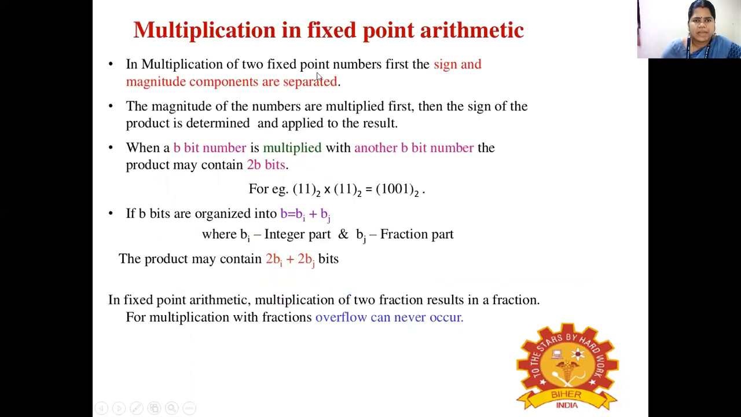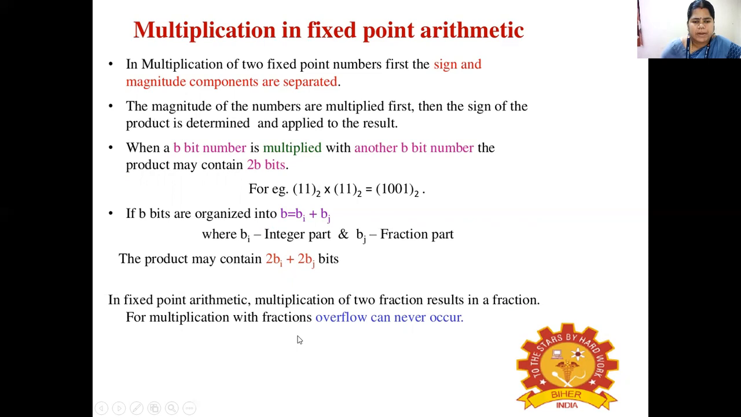We'll see about multiplication in fixed point arithmetic. In the multiplication of two fixed point numbers, first the sign and the magnitude components need to be separated. After separation, the magnitudes of the numbers are multiplied first, then the sign of the product is determined and applied to the result. When a b-bit number is multiplied with another b-bit number, the product may contain 2b bits. Here we can see the example.